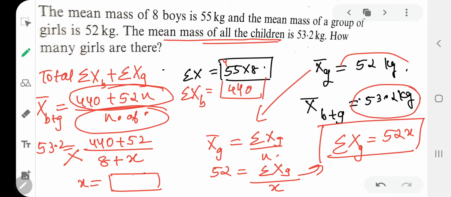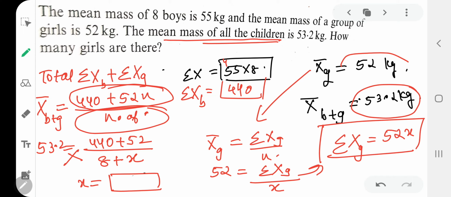Clear? So in a way you have to find the summation of boys first, then the summation of observation of girls, and then add them together. Because the number of girls was missing, I kept the number of girls as x, and I got the summation of weight of girls as 52x and summation of weight of boys as 440. And I added them to get the total summation of weight of boys and girls. So that will be 440 plus 52x.